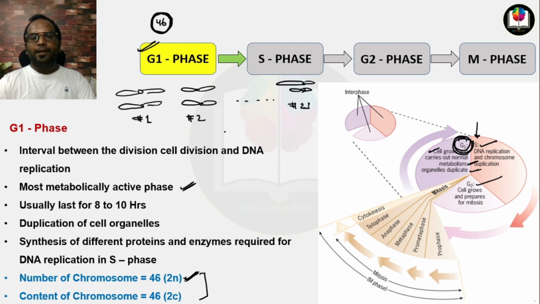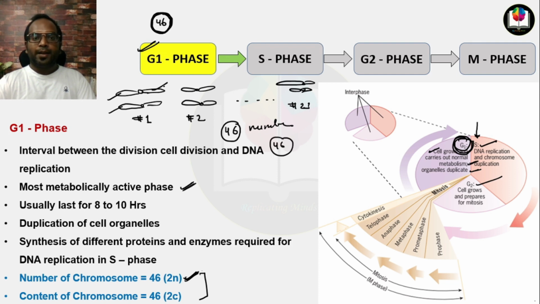In total there are 46 chromosomes, because in each pair there are 2 homologous chromosomes. So the number is 46 and the content is also 46.